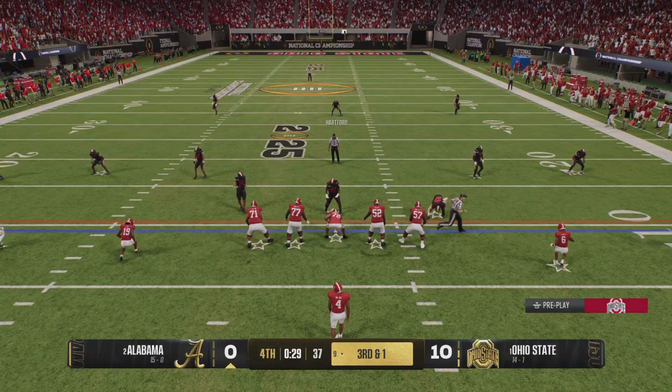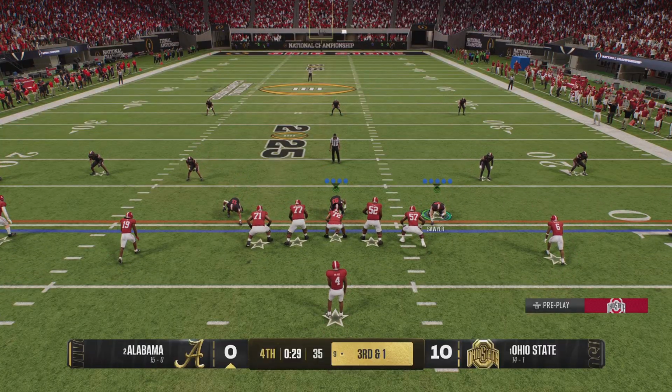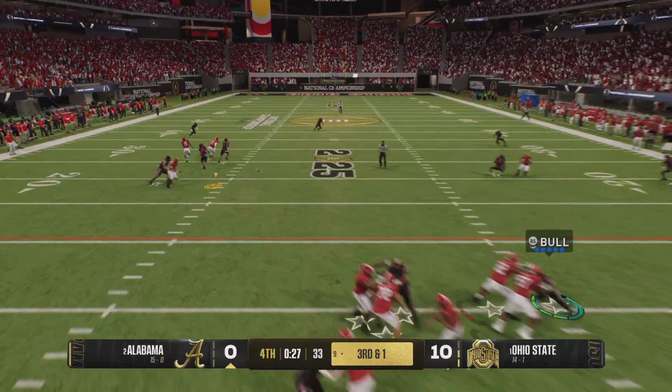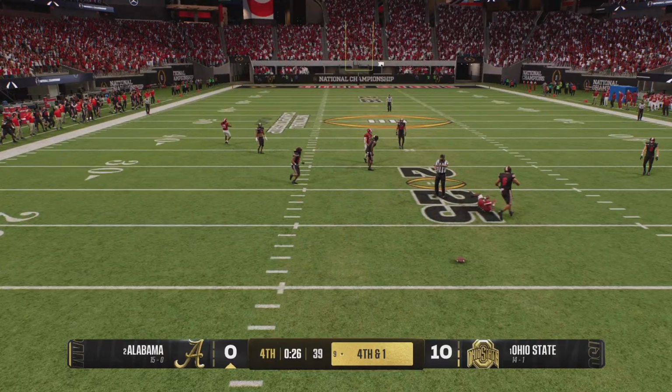Interesting play call here. 3rd and short inside their own 20. They want to get this drive going, or a punt could give the opponents excellent field position. This one's going to fall incomplete.